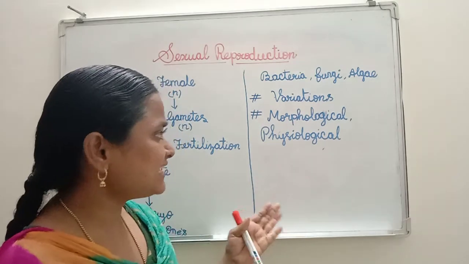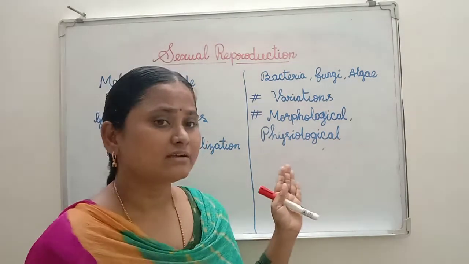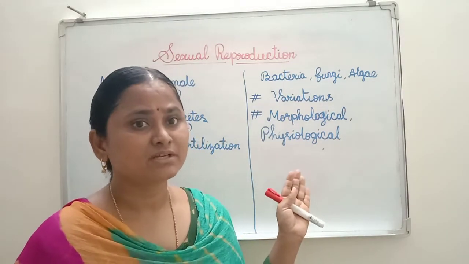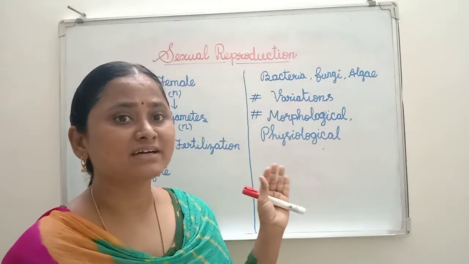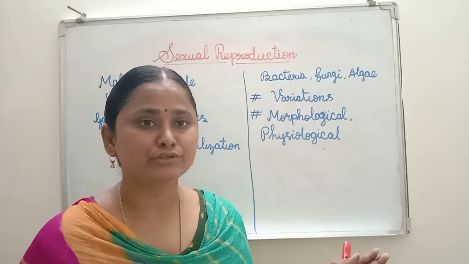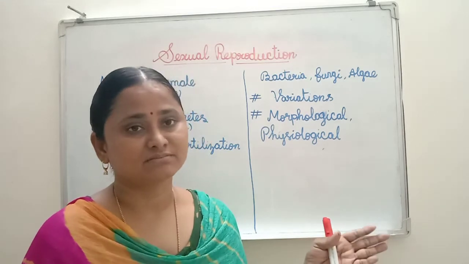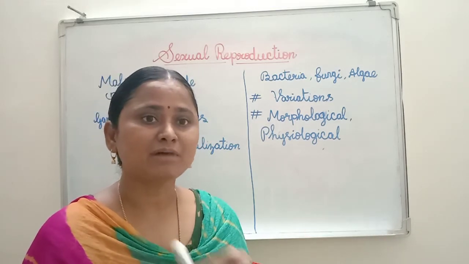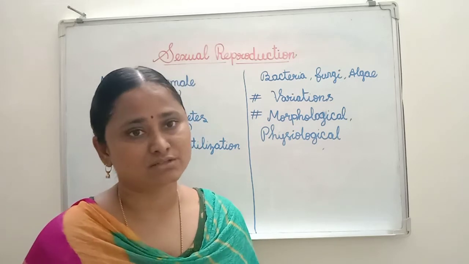Now, if you see in higher plants, the sexual mode of reproduction depends on the season. All the plants do not produce gametes in the same season, and at the same time all the plants cannot produce gametes continuously either.